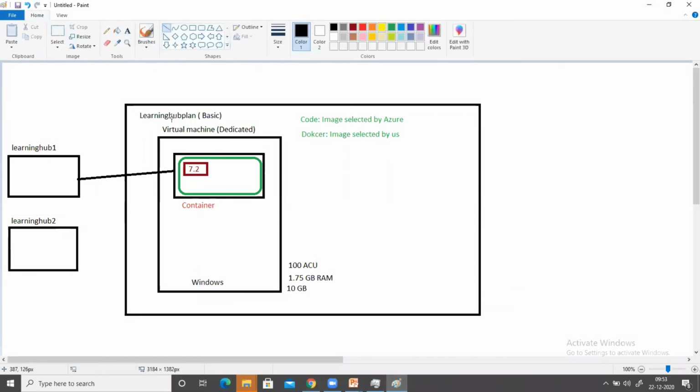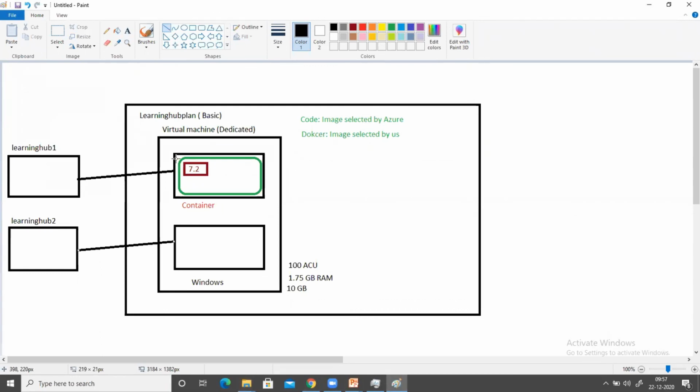If you have chosen the same plan, Learning Hub plan basic, then inside this dedicated virtual machine one container is going to be created, and inside this container Learning Hub 2 is going to be deployed, right? Then we also have discussed code and Docker. Based on that, the image is going to be selected.